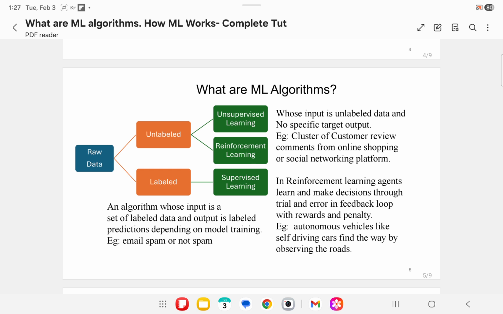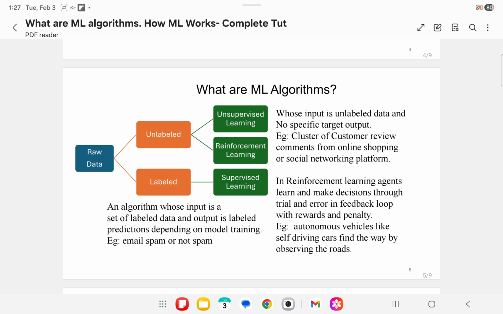Algorithms learn on their own and present interesting structures in the data as output. For example, 1 million customer reviews from an online shopping site is unlabeled data in one big cluster. Unsupervised learning understands the structures in this customer data and further divides the big cluster into small clusters based on customer review comments.